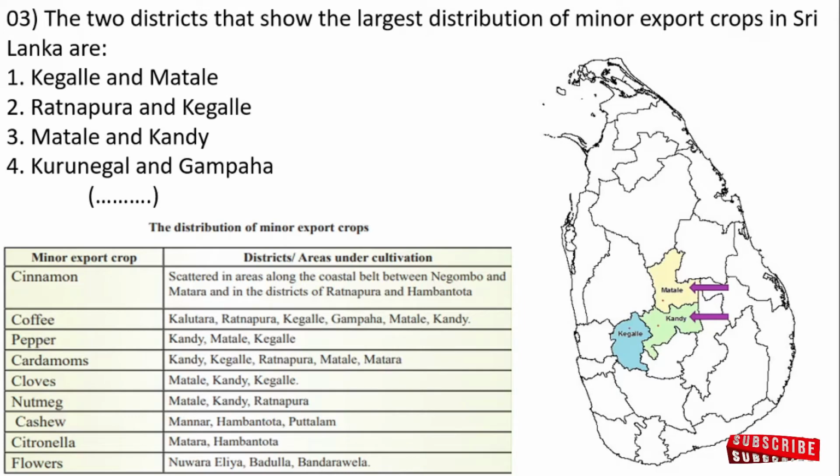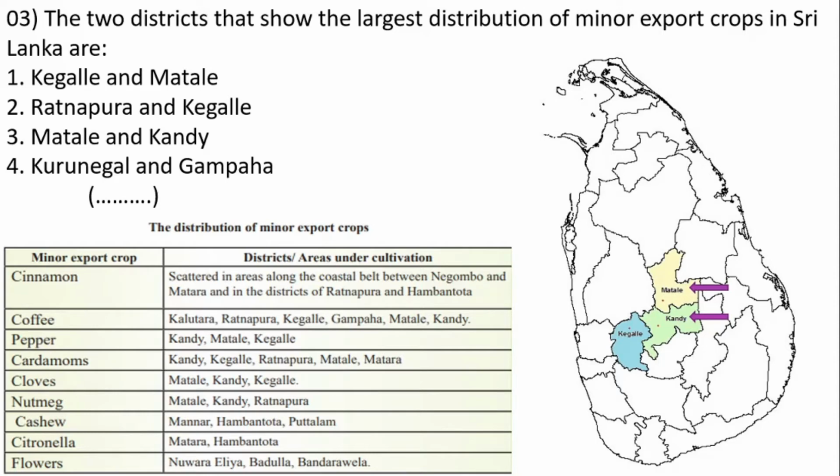Description: minor export crops are the small scale products for exportation in addition to the main traditional commercial crops. They are cinnamon, coffee, pepper, cardamom, cloves, nutmeg, cashew, citronella, and flowers. Matale and Kandy are the 2 districts which show the largest distribution of minor export crops in Sri Lanka.